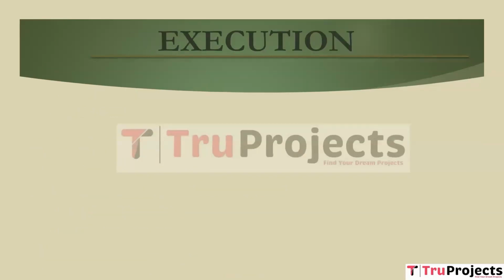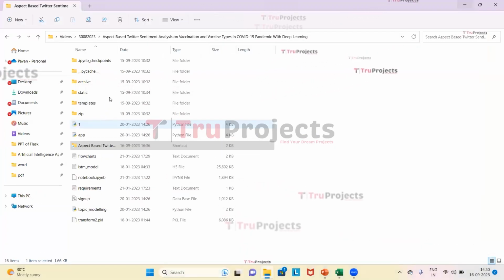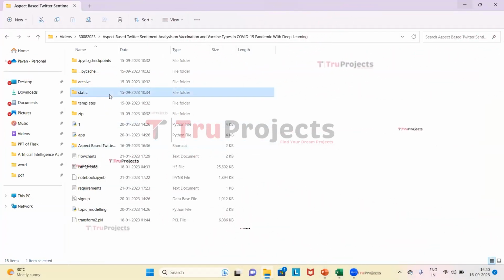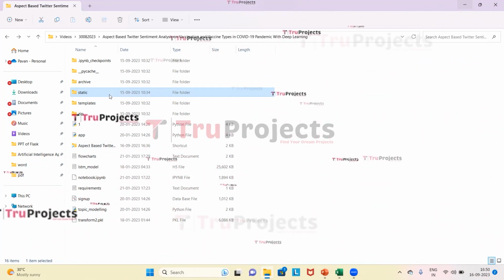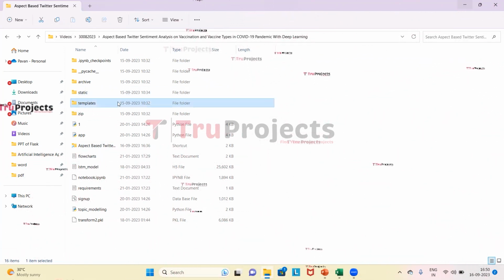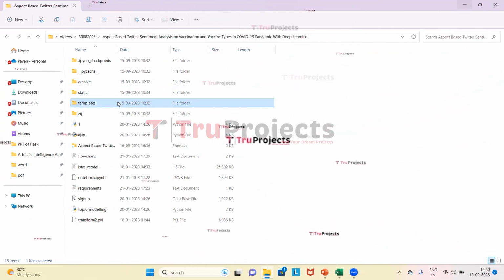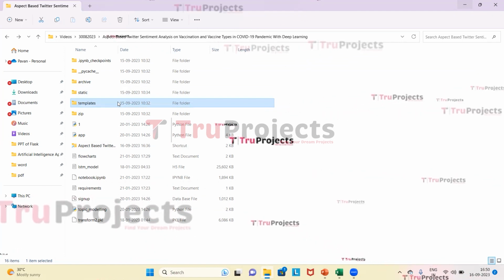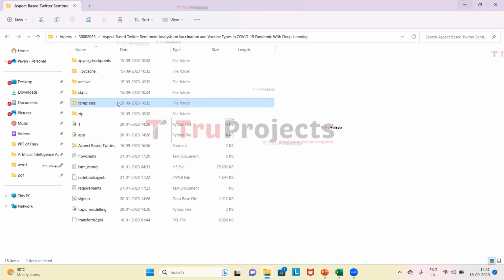For execution of the project, first we need to open the code folder which contains the source codes. This is the static folder. This folder consists of the CSS, JavaScript and Bootstrap files. This is the templates folder. This folder contains all the HTML pages used in the project. It typically includes files like index.html and about.html, which represent different pages of the website.